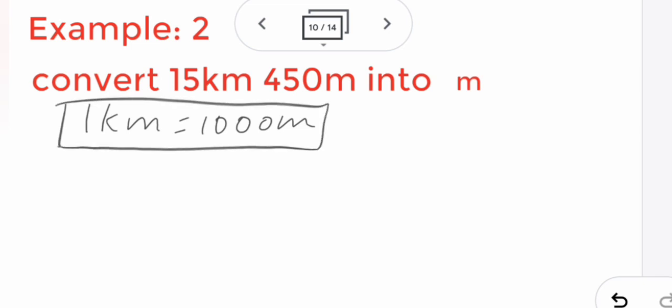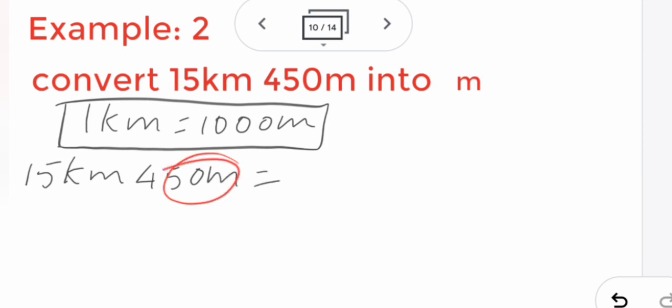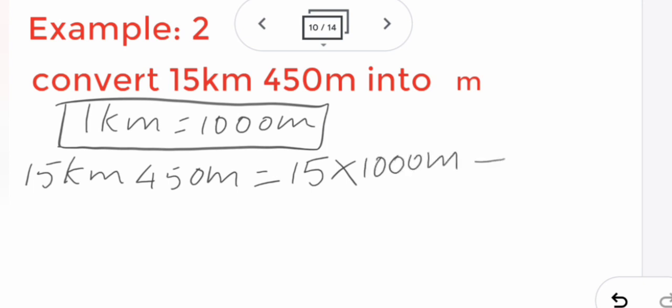So now let's write the answer. Solution: 15 kilometer 450 meter equal to. The 450 is already in meter, so you need not worry about it. We just have to multiply the 15 kilometer. So 15 multiplied, you remove this kilometer, and instead of this kilometer you write 1000 meter, and plus this 450 meter.